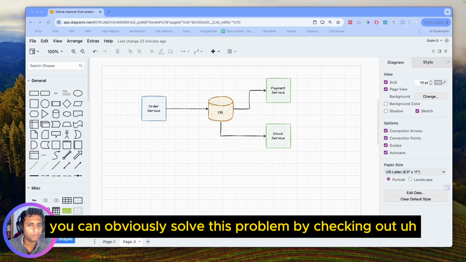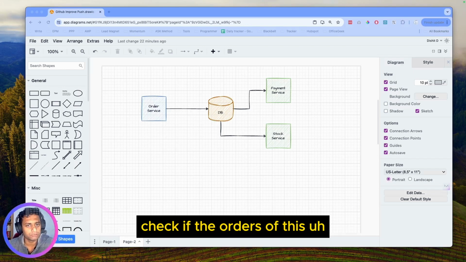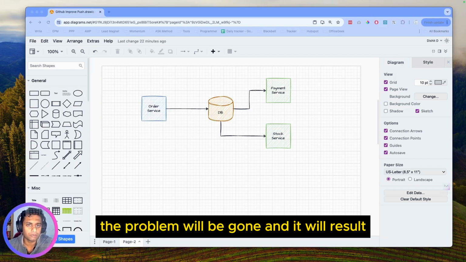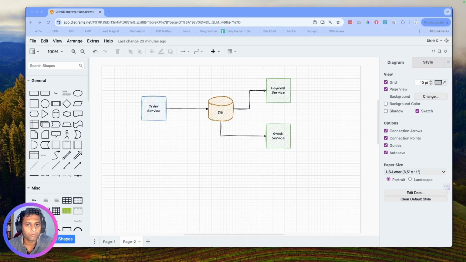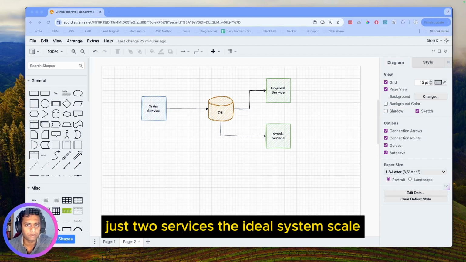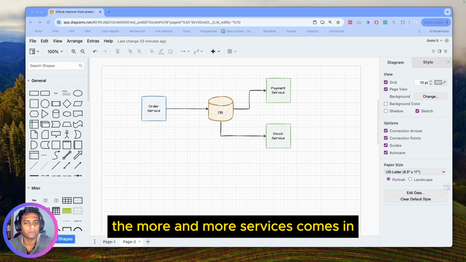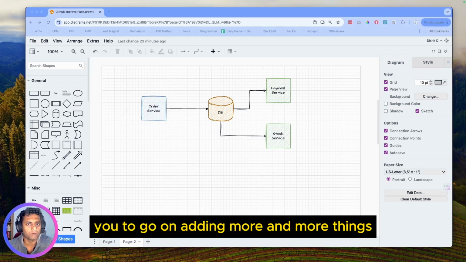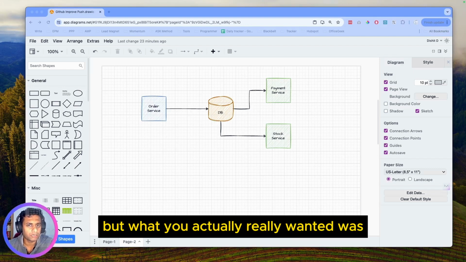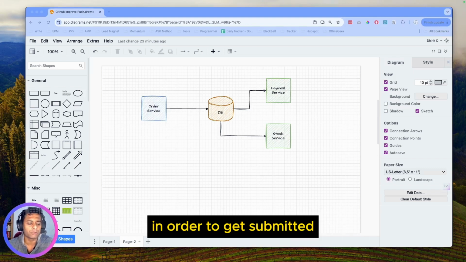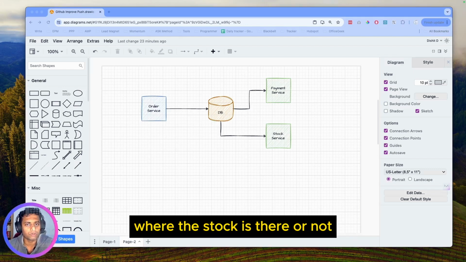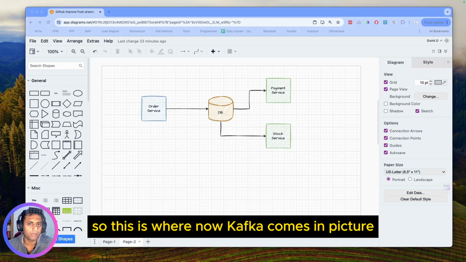Now you can obviously solve this problem by putting an if condition which says, check if the order is in submitted state or if it is in payment verified state, and then the problem will be resolved. But the problem is, this is just two services. As your system scales, more and more services come in, and then querying on that event becomes more and more complicated. You have to go on adding more and more things. But what you really wanted was just that whenever an order gets submitted, you want to do two things. You want to check the payment verification and you also want to check whether the stock is there or not. So this is where Kafka comes into the picture.